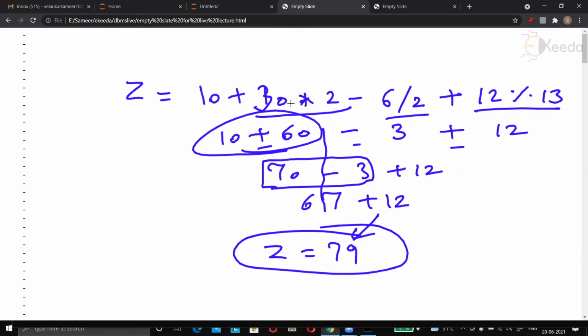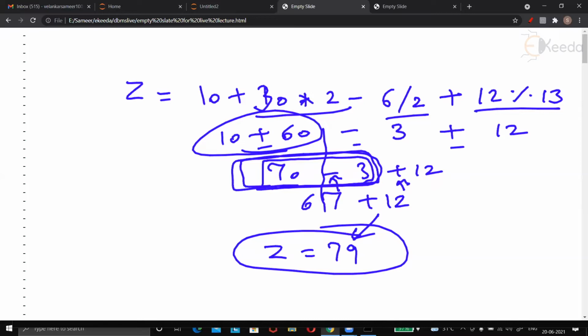I hope you got this. 70 minus 3 we have to do. Pardon? 70 minus 3. One minute. Yes, Om Prakash, your expression is correct. Absolutely right. 70 minus 3 should be done because minus and plus have the same priority, isn't it? So you should do minus first.